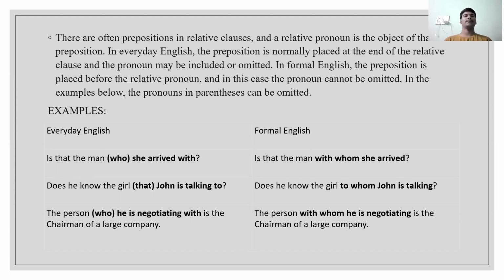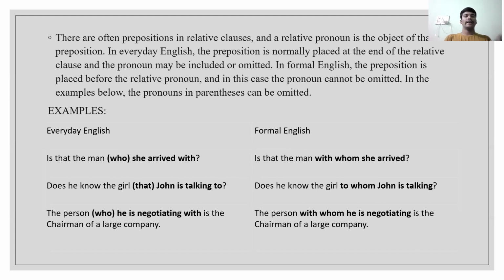These are some examples. Now we will see what is preposition placing in informal English and formal English. First of all, in formal English we can place a preposition before the relative pronoun, but we can't omit the pronoun, means we have to keep the pronoun.